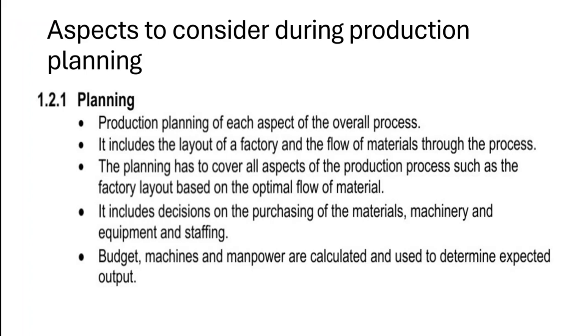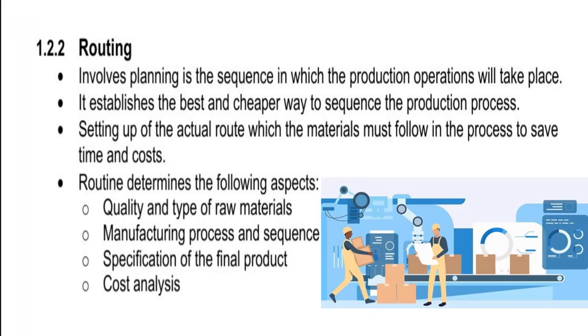These are all the things that we are now going to look at when budgeting for this production, whatever it is that we want to be producing. Next section is routing. Involves planning the sequence in which the production operations will take place.